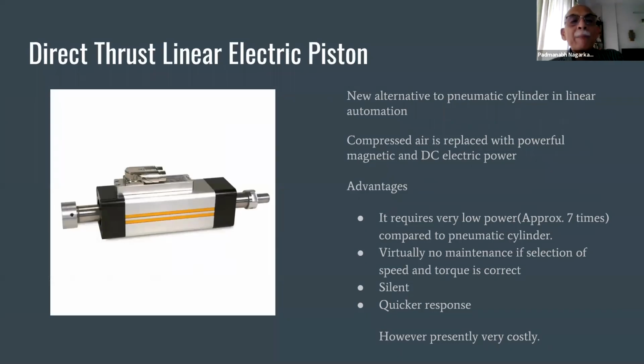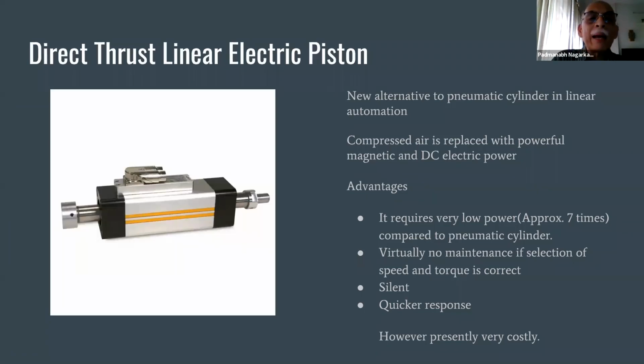The compressed air cylinder is replaced with a magnetic and DC electric motor. The advantage is that it requires very low power, as low as 7 times lower compared to a pneumatic cylinder. Virtually there is no maintenance because no outside agency is going inside. It is operating on electricity. It is very silent and has excellent quick response. But presently, they are very costly.